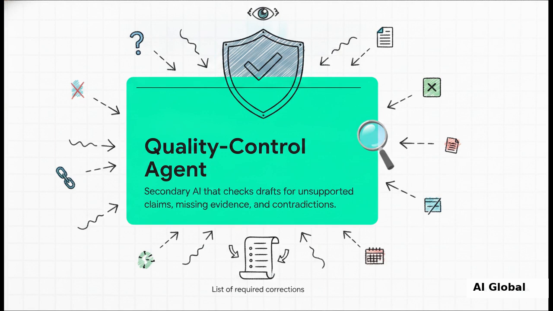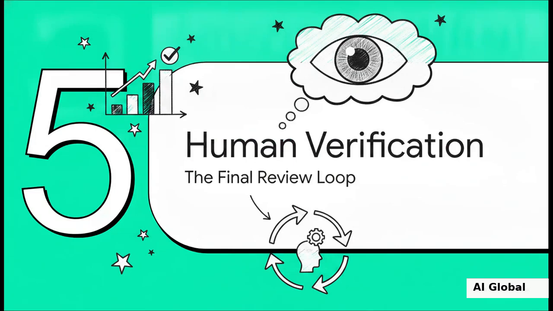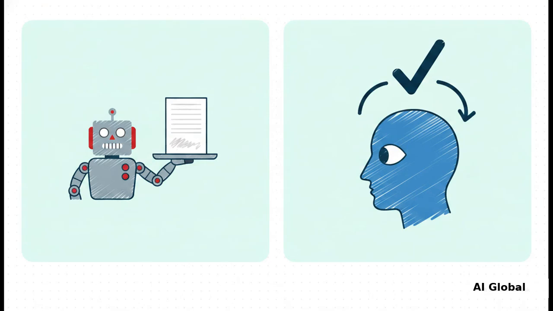Which brings us to the final and honestly most critical part, section 5, the human verification check. Look, the agent should never, ever automatically publish important research on its own. Eventually, the AI will say, ready for review. But you, the human, are the ultimate, irreplaceable decision-maker in this loop. You've got to manually verify those sources, check the numbers, the claims, and the sensitive info. Only after you do that do you hit approve or request changes. I cannot stress this enough, guys. If you're making business, medical, financial, or legal decisions, this human verification step is 100% non-negotiable.